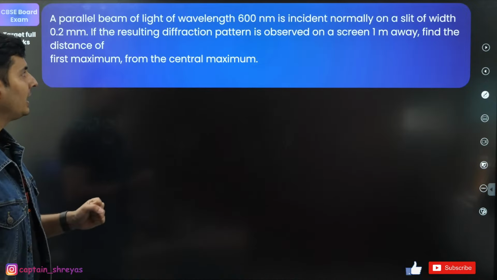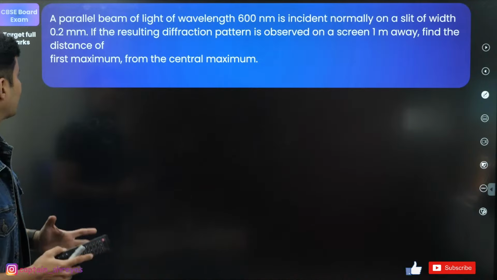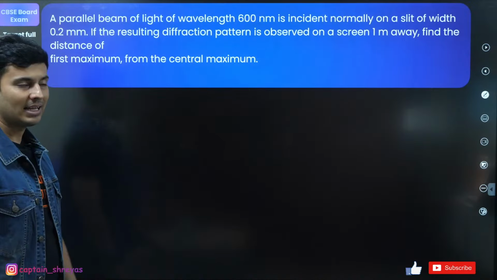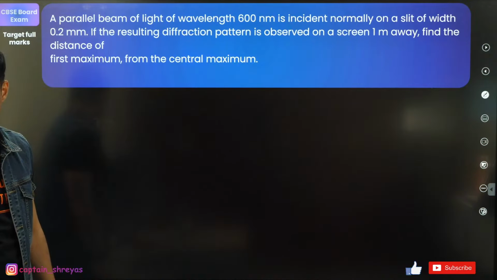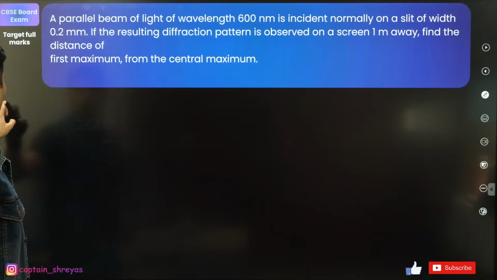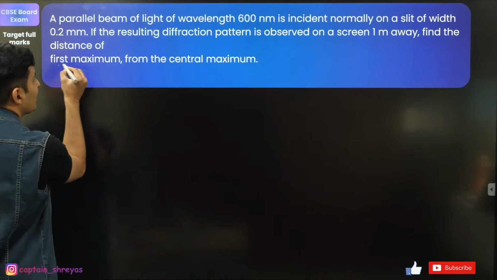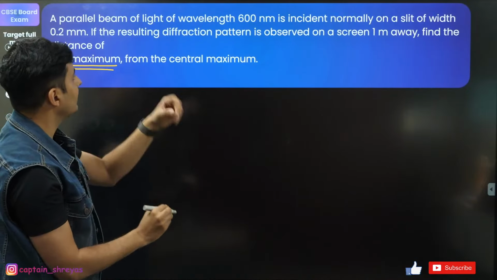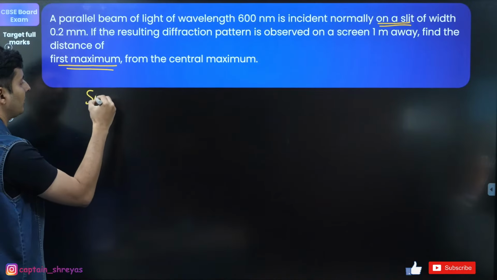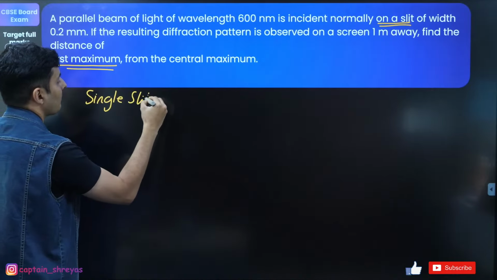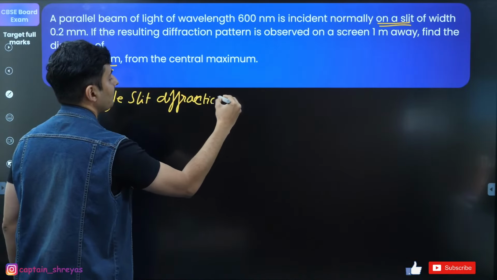A parallel beam of light, of a given wavelength, is incident on a slit. The resulting pattern is observed on a screen. Find the distance of the first maxima from the central maximum. In this kind of question, a lot of students make silly mistakes. Let me tell you how to avoid that. First of all, this is maxima. Second, this is on a slit, so it is a single slit diffraction pattern, not Young's double slit interference, but diffraction.